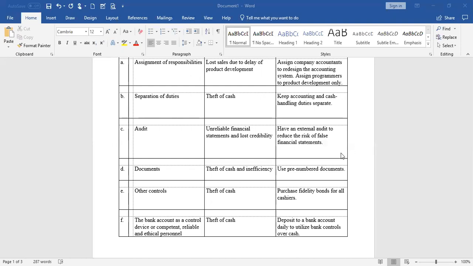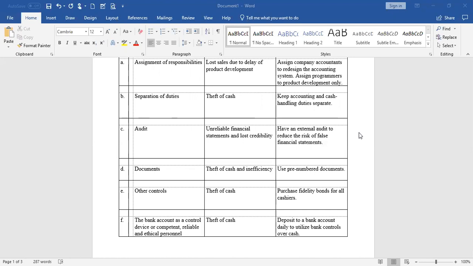Okay, so those were some great reviews of that first major area of our chapter. So if you're struggling with anything with the internal controls, make sure that you post those questions in the discussion boards. As you're going through the rest of the semester, we're going to be talking about other assets, and the book will be pointing out to you typical types of internal controls over those other types of assets. But cash is the one we really, really protect because that's the most easily stolen. So that's why we have a whole chapter on talking about it.